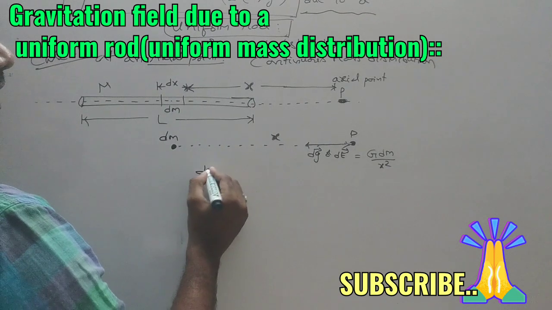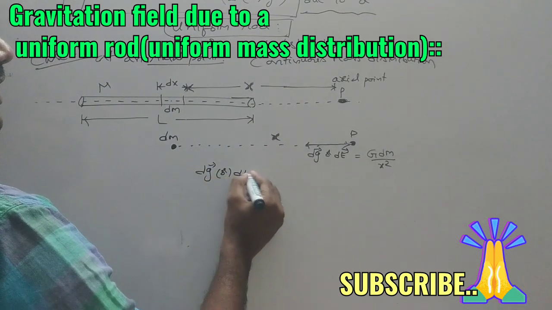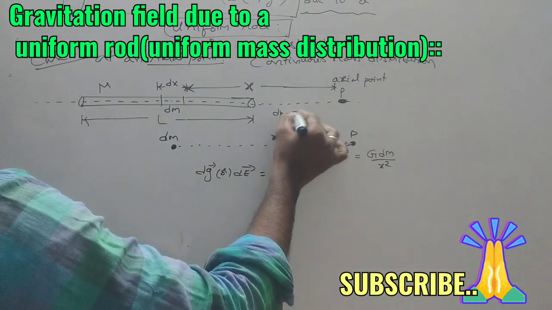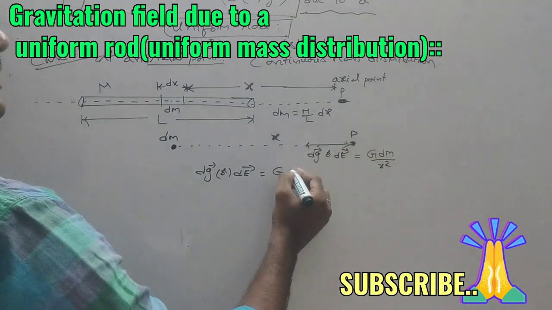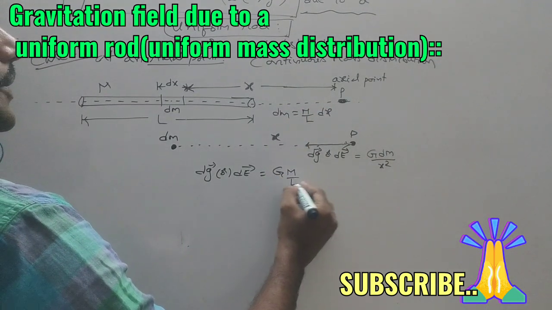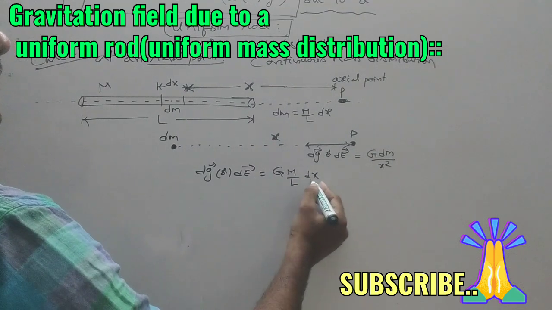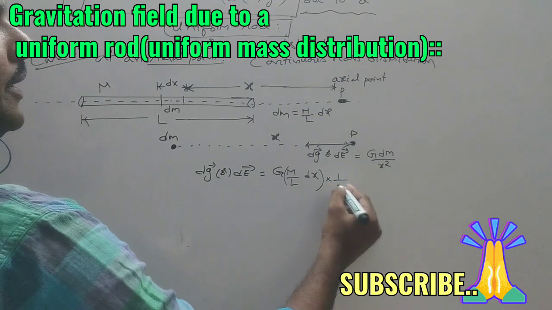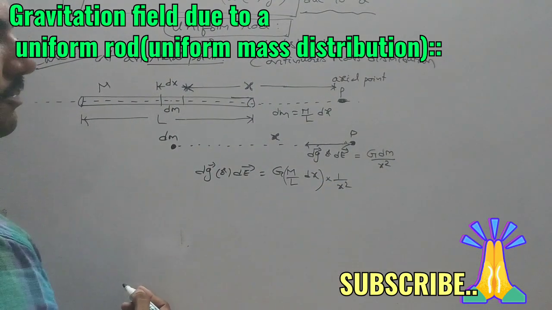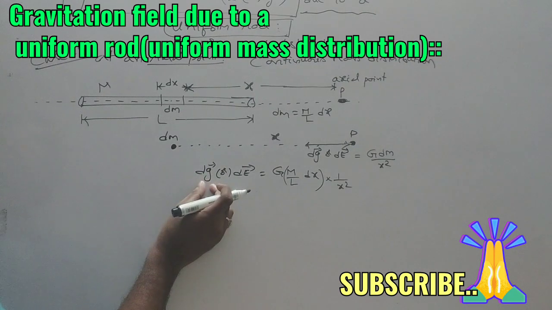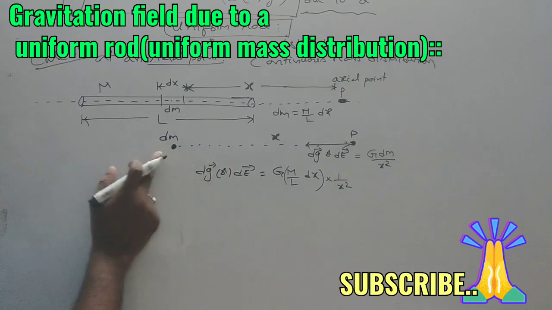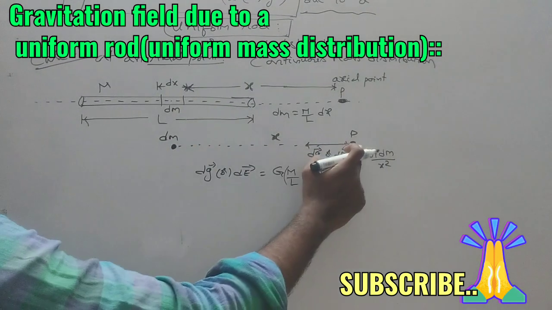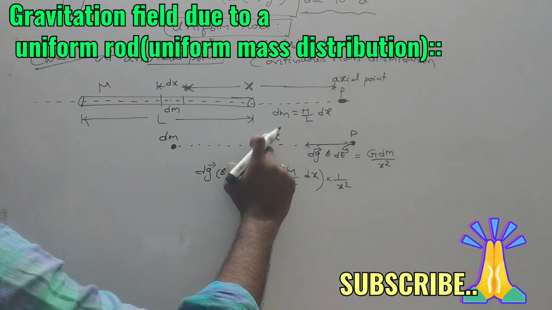So dE bar is given as G dm by x square, where dm is equal to mass per unit length into dx, that is lambda dx. So in the place of dm we write M by L into dx, into 1 by x square. This is the small amount of gravitational field produced by this point mass at point P, which is at a distance x from this point mass.